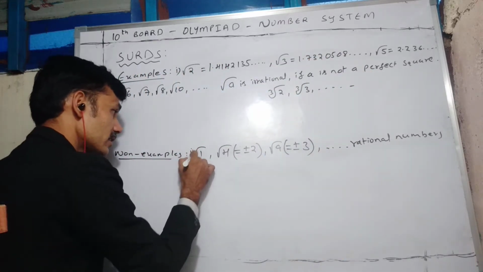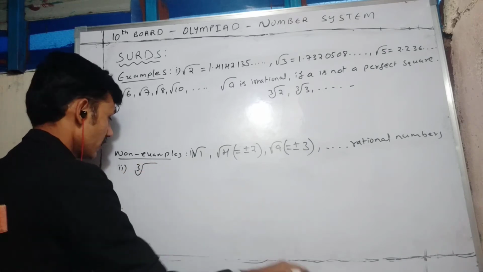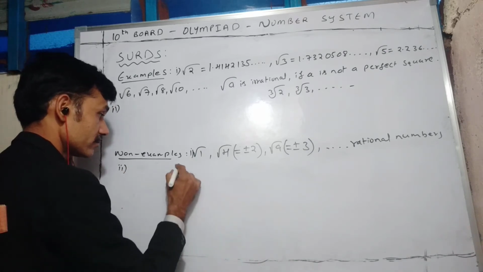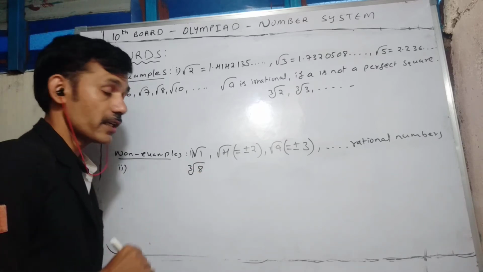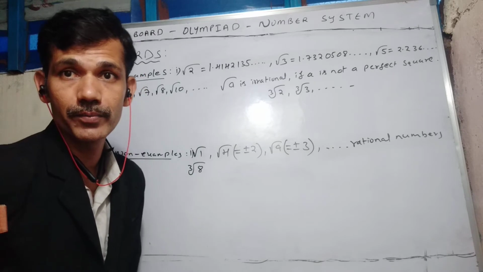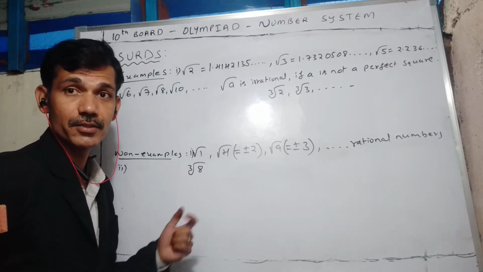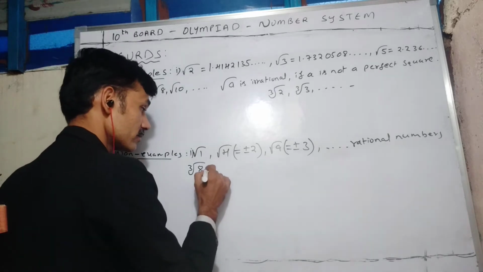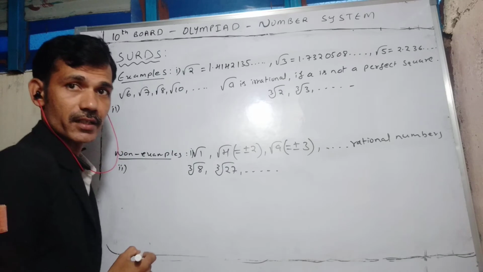Which ones I cannot take: cube root of 8 I cannot take. Why? Because 8 is a perfect cube. You can express it as 2 cube, and the cube root will get cancelled, so you will again get a rational number. So cube root of 8, cube root of 27, such numbers I cannot take.